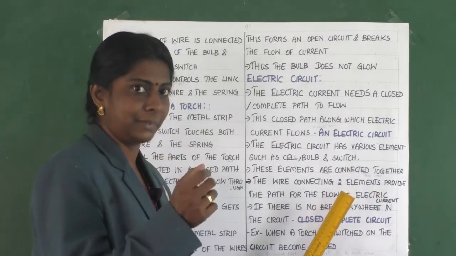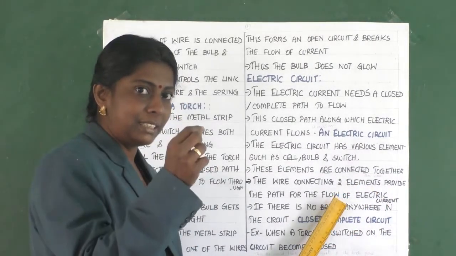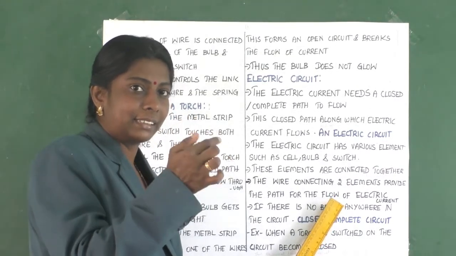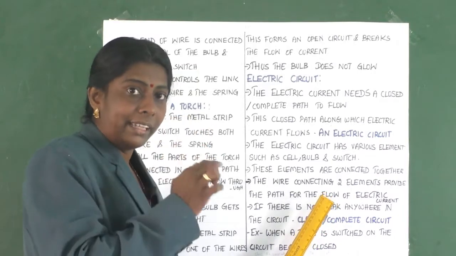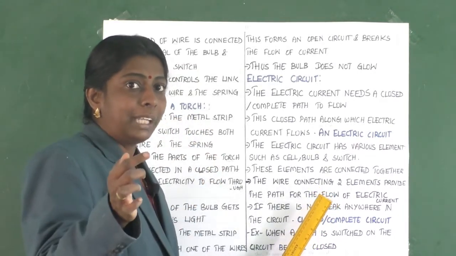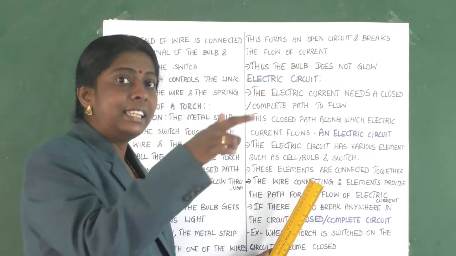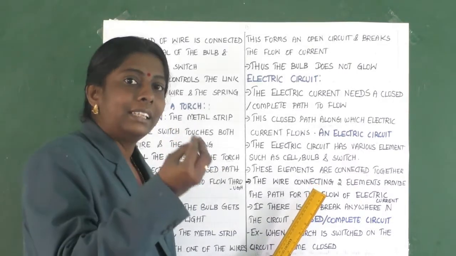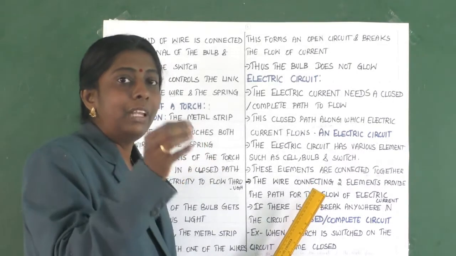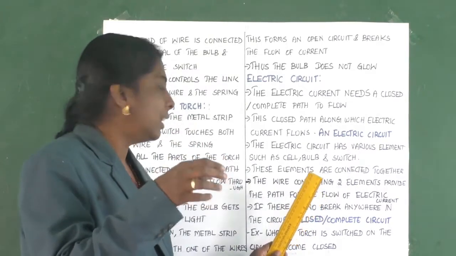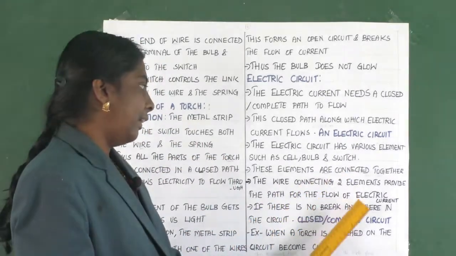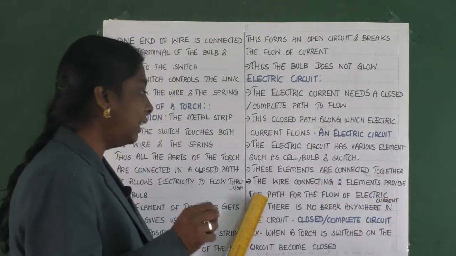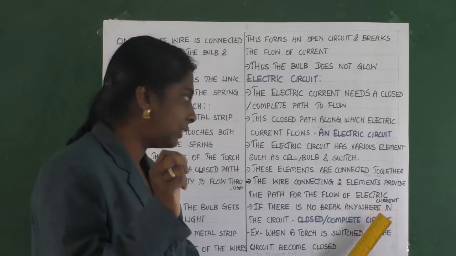Just now we saw the picture, is it not? Here, when the switch is kept in the on position, automatically the metal disc under the switch is connected to the wire, bulb and the spring. If these three things are connected in a closed circuit, automatically electric current will flow through that closed circuit. I repeat, the wire connecting two elements provides the path for the flow of electric current.